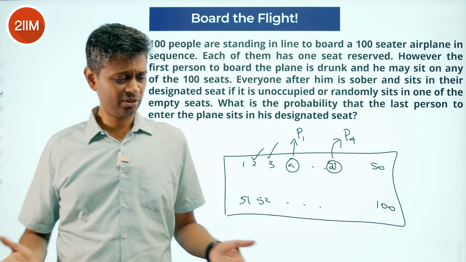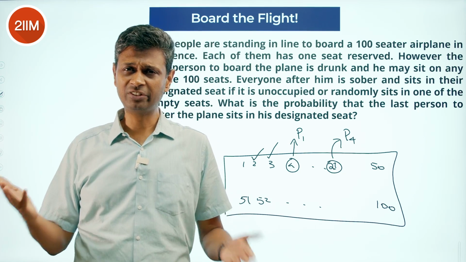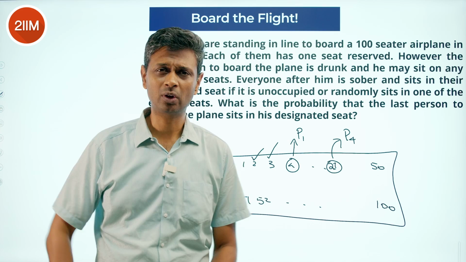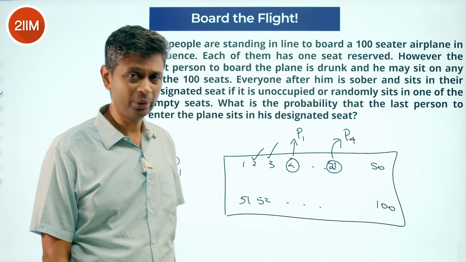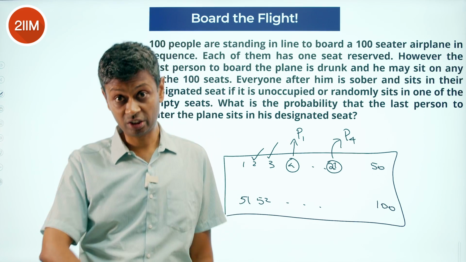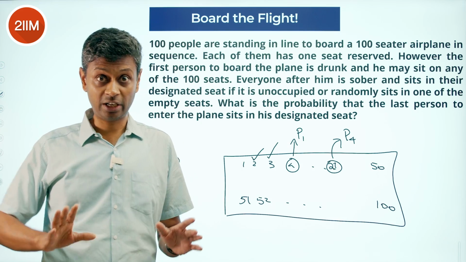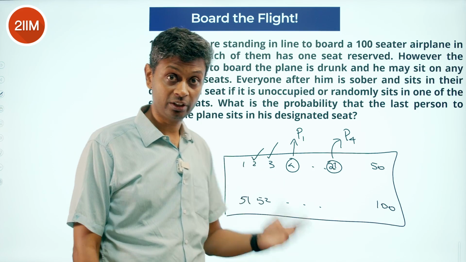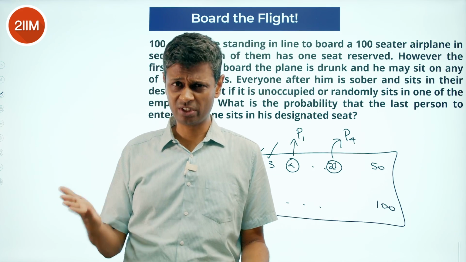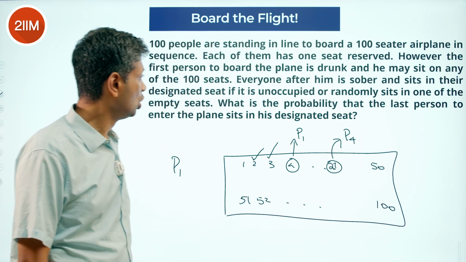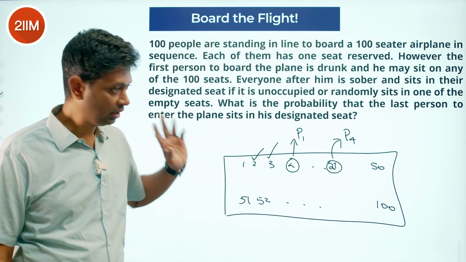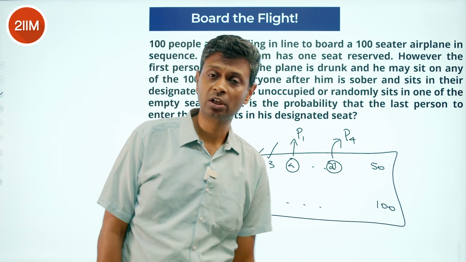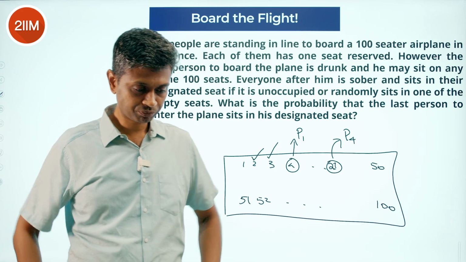So person 5 comes, takes seat 5, and 6, 7, 8, 9, 10, 11, 12, 13 till P26, all sit there. And then person 27 comes, finds somebody sitting in his seat, and needs to find another seat. Finds another empty seat, obviously, goes without saying. And so this keeps on happening till the last person comes in, person 100.